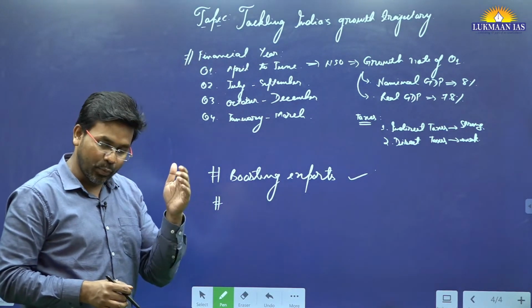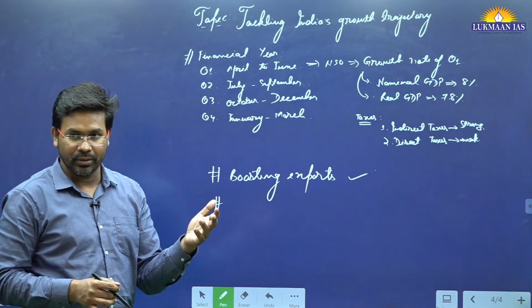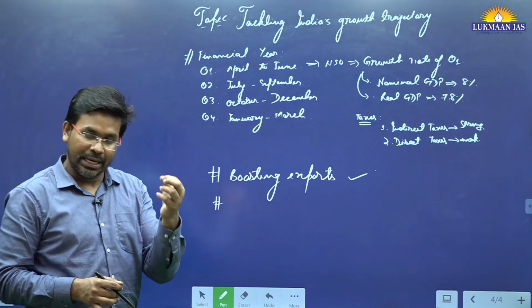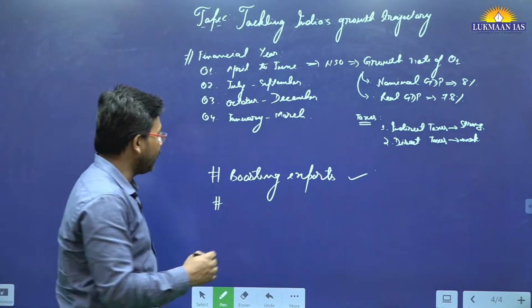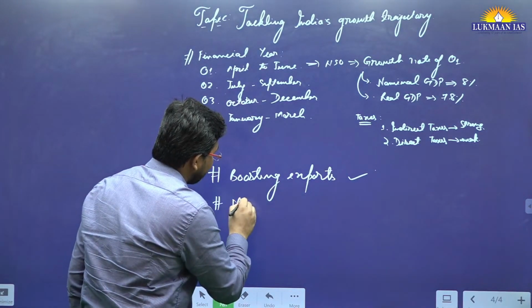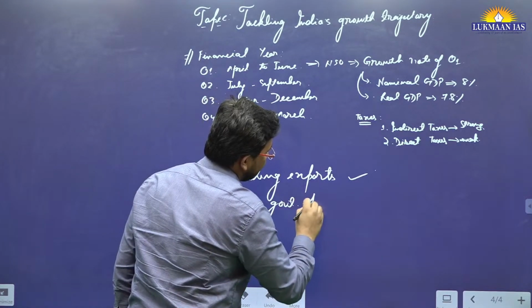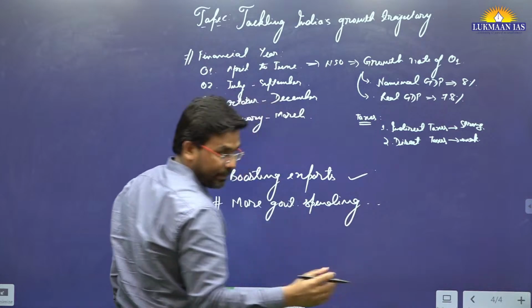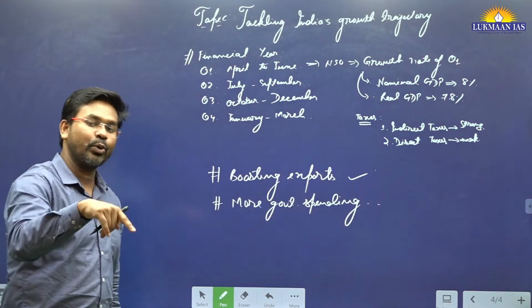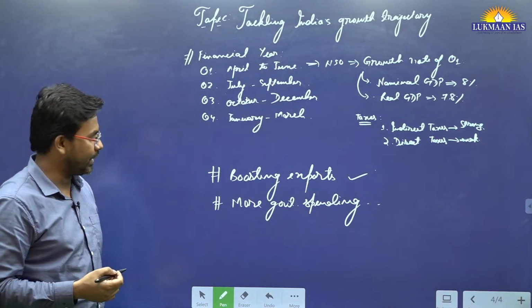So the thing is we can have a demand driven growth, consumption driven growth. And how can consumption driven growth be achieved? By doing more government spending. If government spends, people will have money in their hands and they are going to spend, so it is going to bring a kind of growth in the Indian economy.